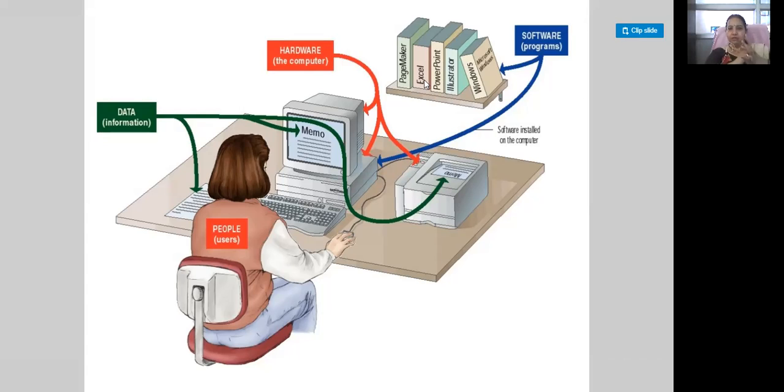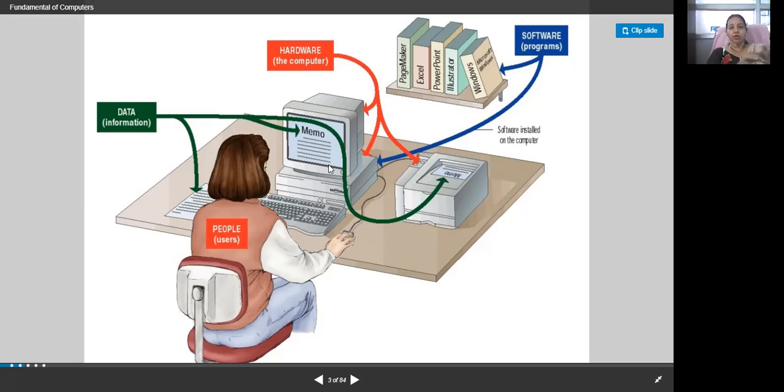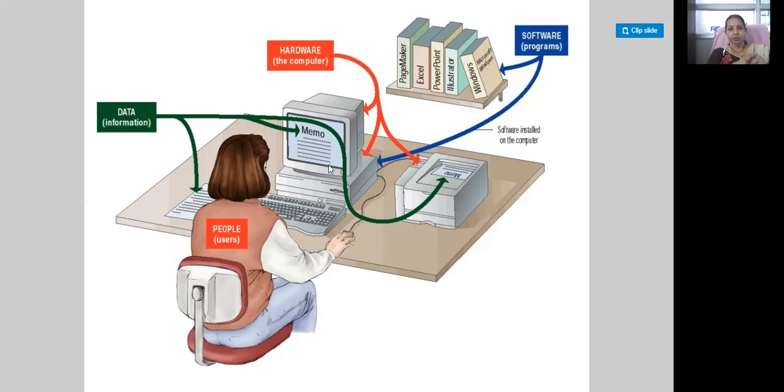So it is basically fundamentals of computers. In this, we are going through the whole information: input, output, and all the data and information that you will be putting into it.